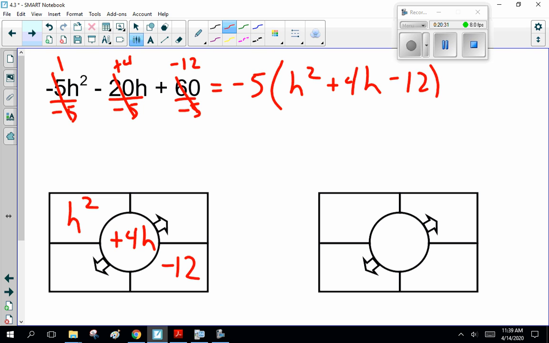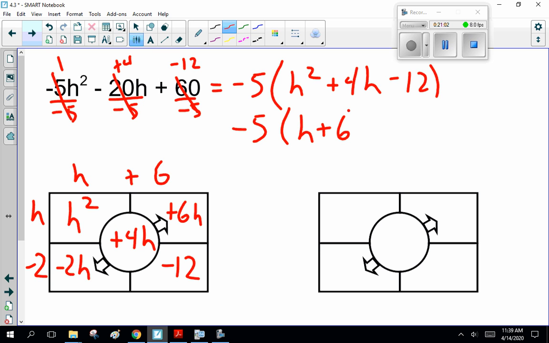So two numbers that multiply together to be minus 12 and add together to be plus 4. Here, remember, one's positive, one's negative. You multiply a positive and negative to get a negative number. The positive one is bigger. So 1 and 12 doesn't work. 2 and 6. Oh, 2 and 6. H plus 6, h minus 2. Minus 2h plus 6h is 4h. Yes, that works. So minus 5 times h plus 6 times h minus 2.